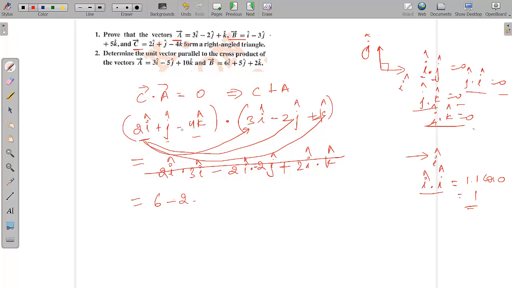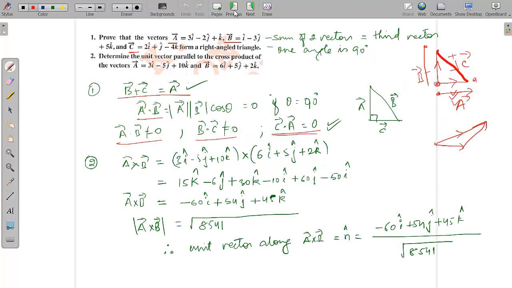Now you come to minus 4k dot 3i. k and i are at 90 degrees, so it is 0. Minus 4k dot minus 2j, again 0. Minus 4k dot 1k is minus 4 into 1, minus 4. So this gives you 0. That means C dot A vector is equal to 0, so we can say that C vector is perpendicular to A vector.